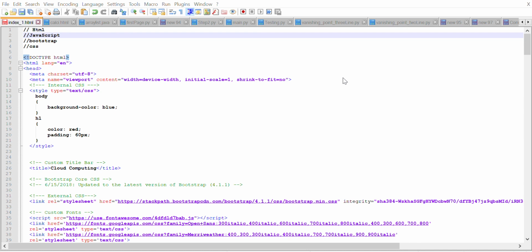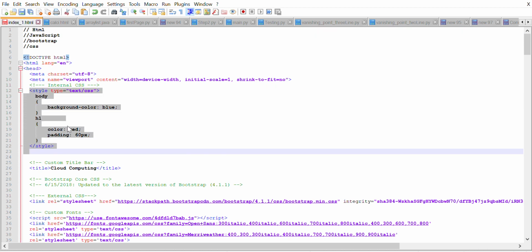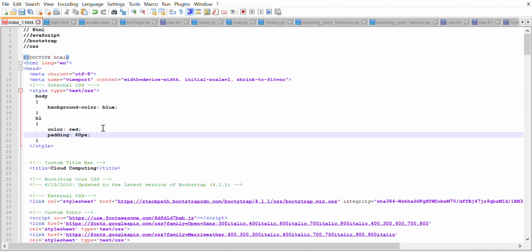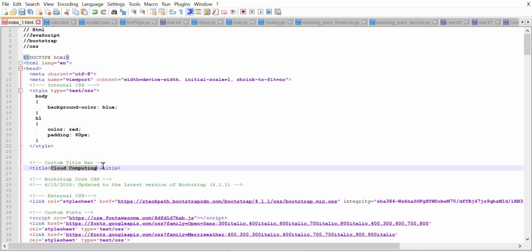So this is one more project. We have seen the web development project, how you can do it, and designing the color and all completely depends on you. You can simply change it also. You can see this CSS style, what I have given: color is red, padding 60 pixel, background color is blue. So like this I have given it. Now regarding the title, you can simply change it as I've shown you, like how you can add your name in this code.